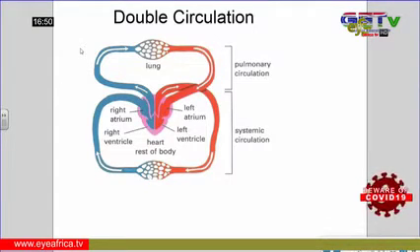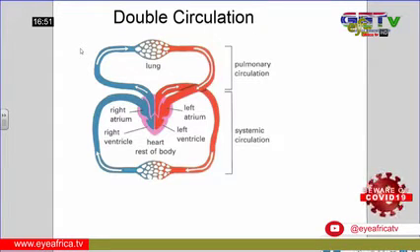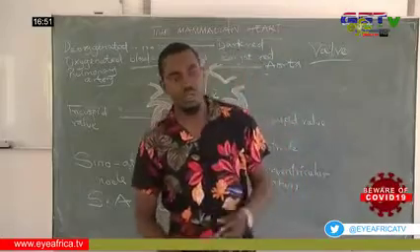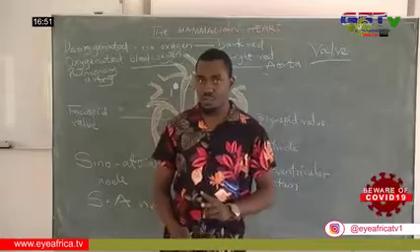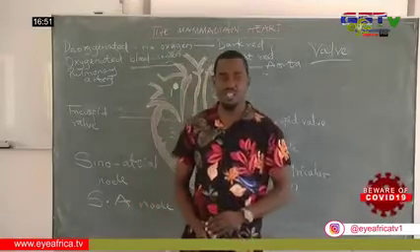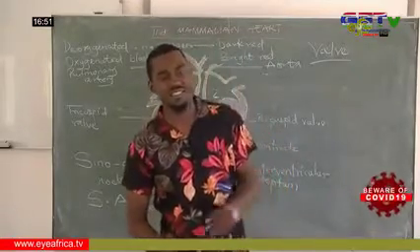From the left ventricle, it now passes through the aorta and goes into the entire circulation, where the rest of the body takes up the oxygen and the food substances, and the blood flows back to the heart. If we look at that, the blood passes through the heart twice in one circulation. So double circulatory system is then divided into two, where you have the pulmonary circulatory system and the systemic.